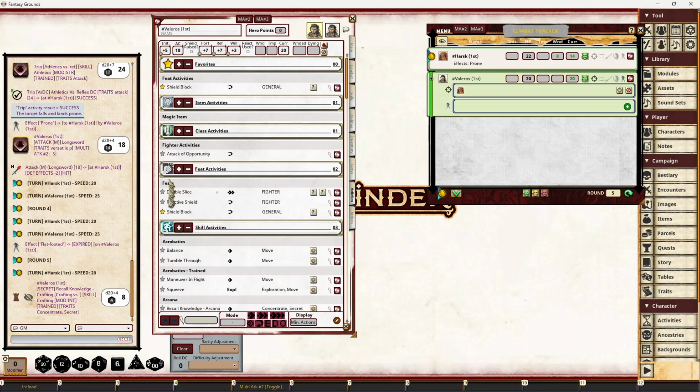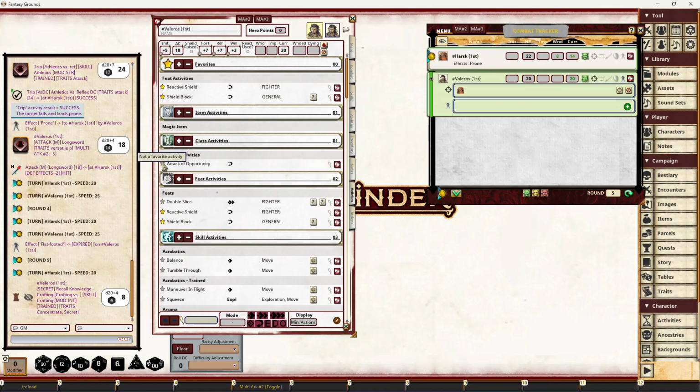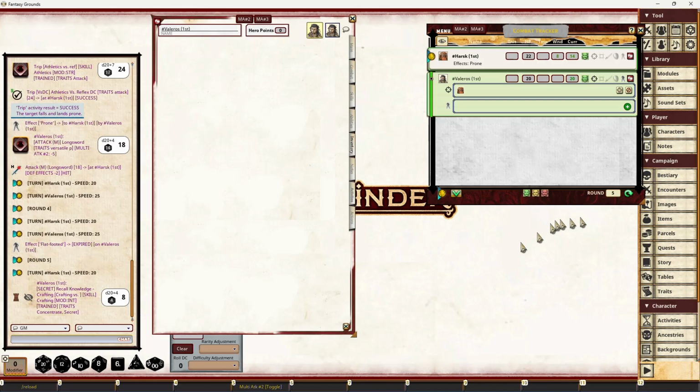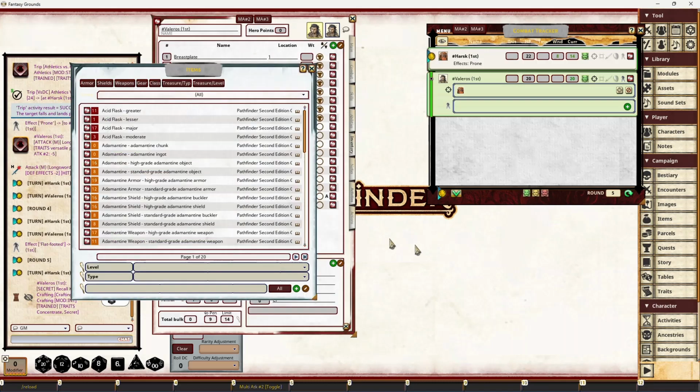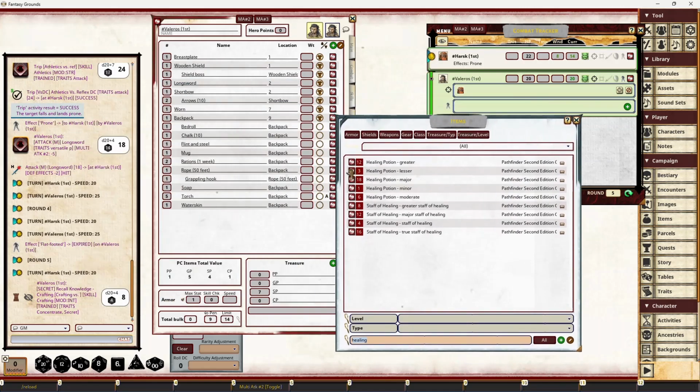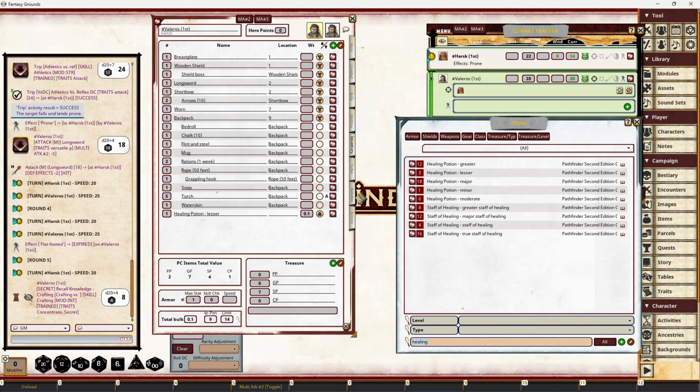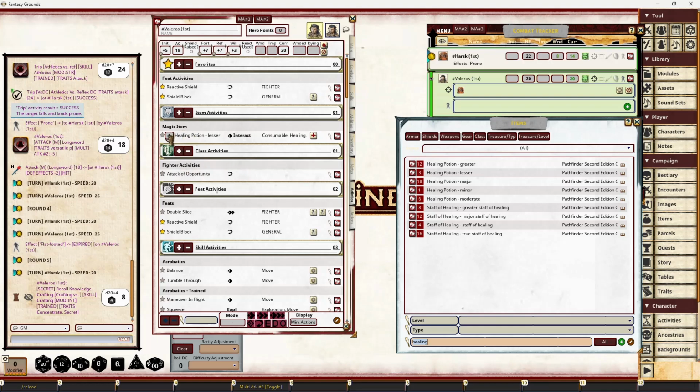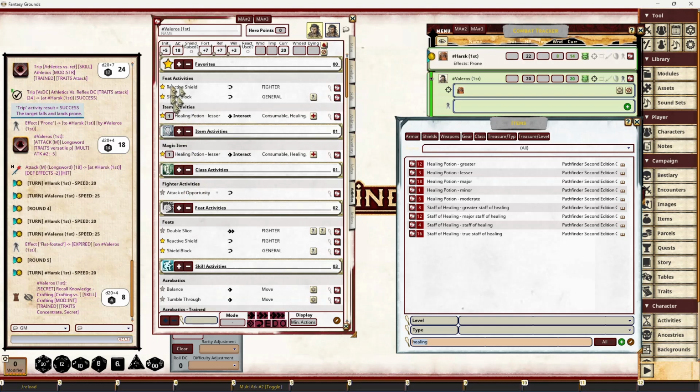But I can put in my favorites my reactive shield, and attack of opportunity, I know what that does and it doesn't really have any buttons against it. If I had a, let's add a healing potion. Let's just give us a lesser healing potion in there. We'll have that under activities, under magic item activities. I can create that as a favorite as well. And so I can have all of the things that I'm probably going to use quite regularly at the top of this activities tab, and so I can get to use them quite easily.